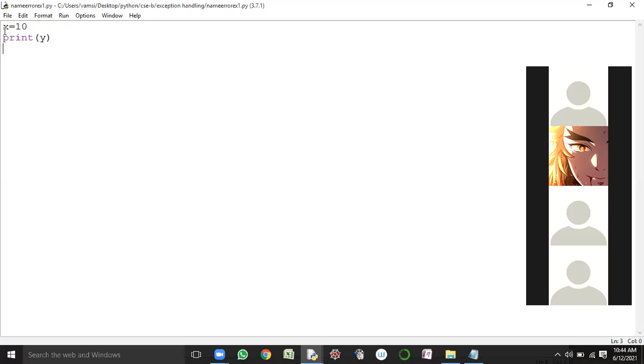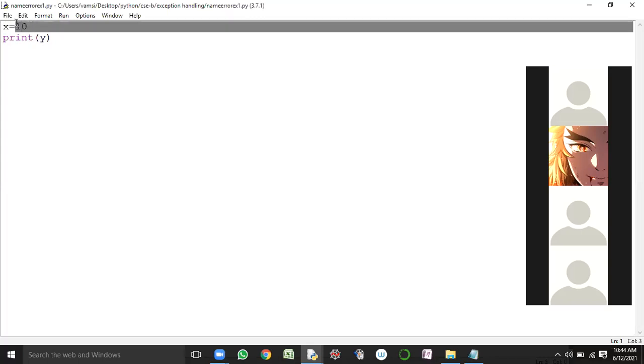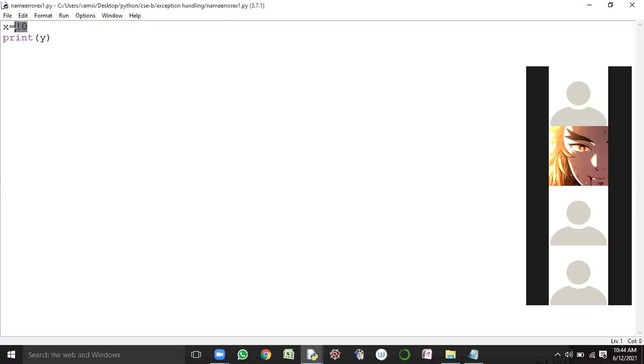So here I'm doing what? I'm assigning the value 10 to the x variable. So the value 10 is assigned to x. I'm accessing what? y content. So y is not defined as part of my code. Without defining this y variable inside of my program, I'm trying to access it.